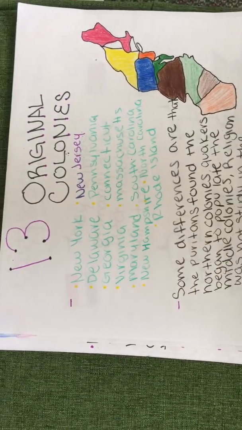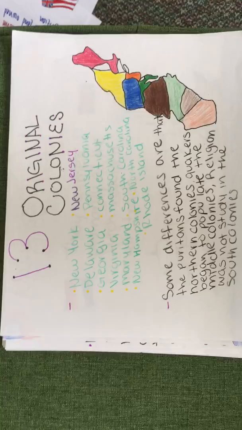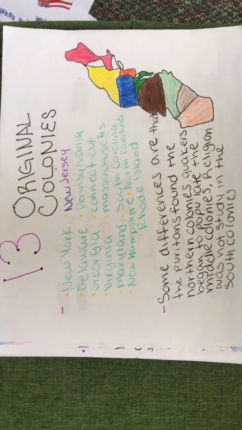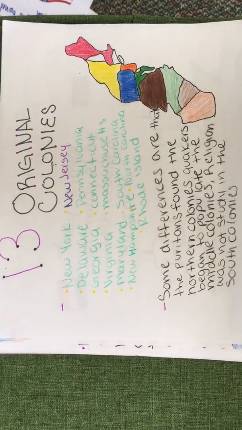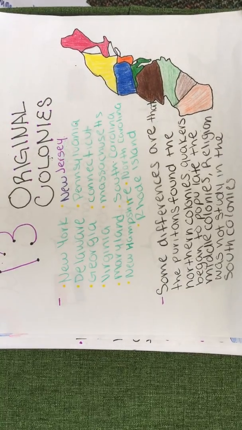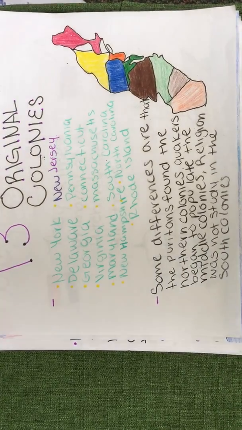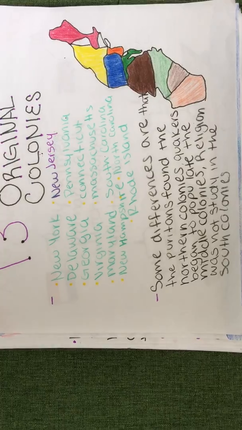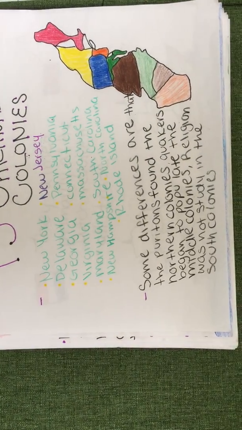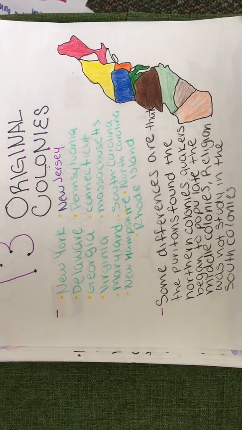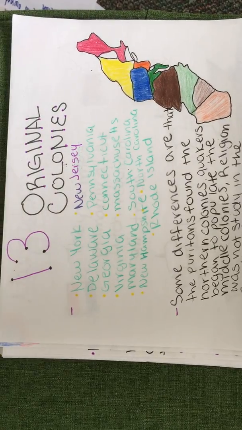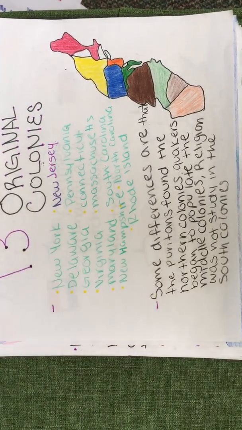The 13 original colonies were New York, Delaware, Georgia, Virginia, Maryland, New Hampshire, New Jersey, Pennsylvania, Connecticut, Massachusetts, South Carolina, North Carolina, and Rhode Island. Some differences are that the Puritans founded the northern colonies, Quakers began to populate the middle colonies, and religion was not studied in the southern colonies.